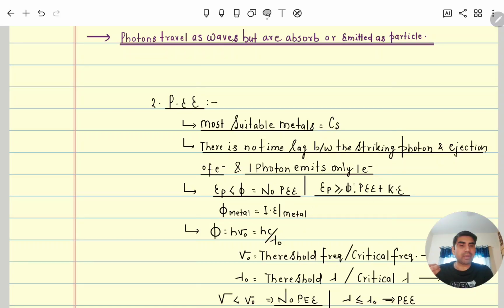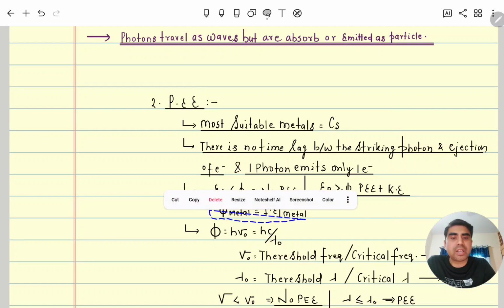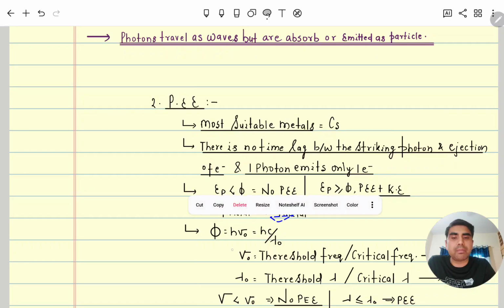Then the photoelectric effect will happen, meaning the electron will come out from the surface, and whatever extra energy is there after the work function, that remaining energy of the photon is called kinetic energy, meaning movement of that electron. And when that movement of electrons happens, then photocurrent is generated in the photocell. Work function we can also consider as the ionization energy of that metal.